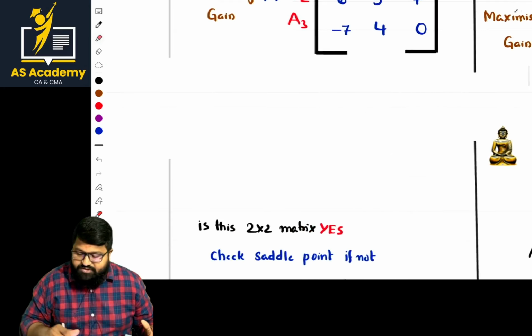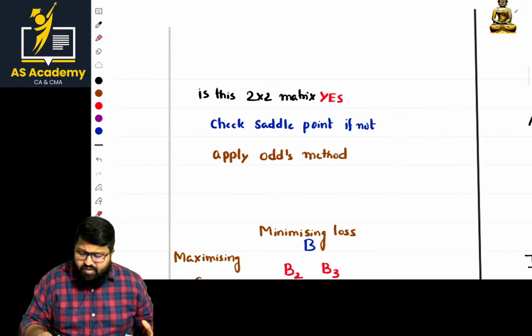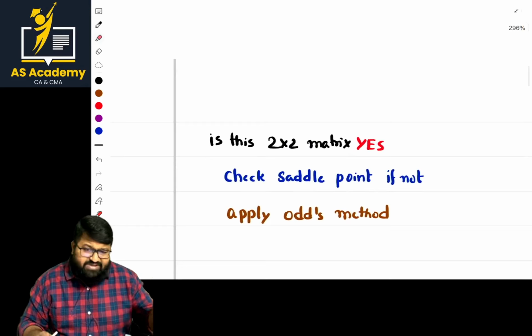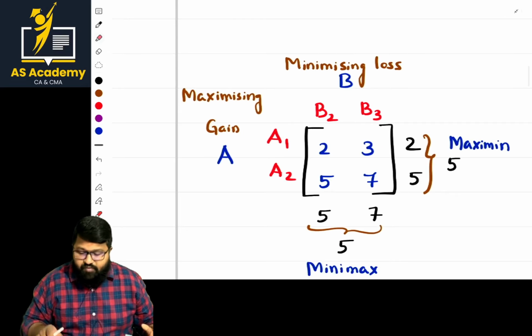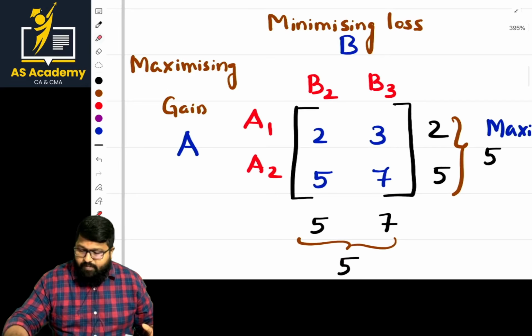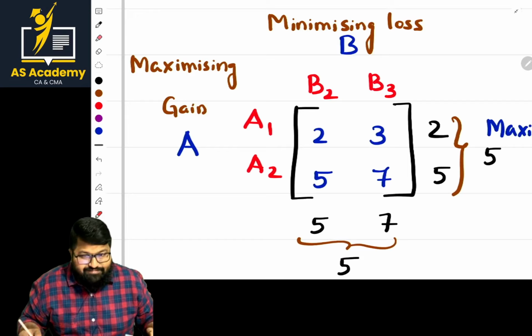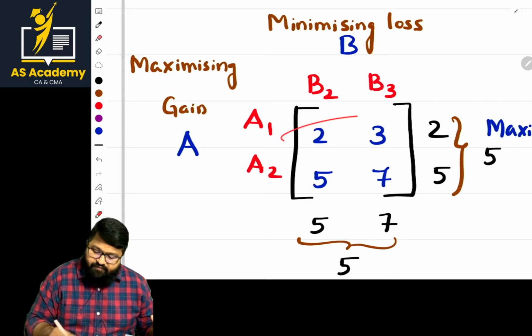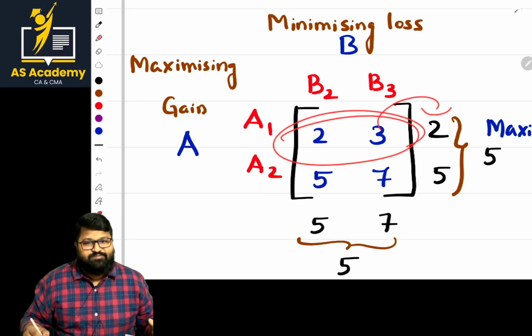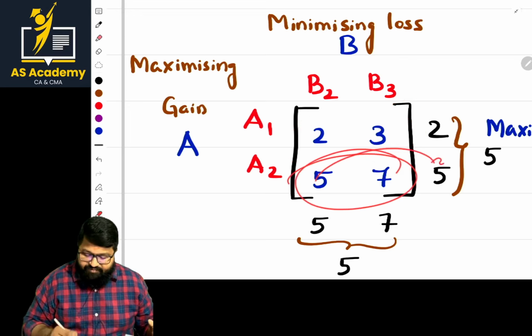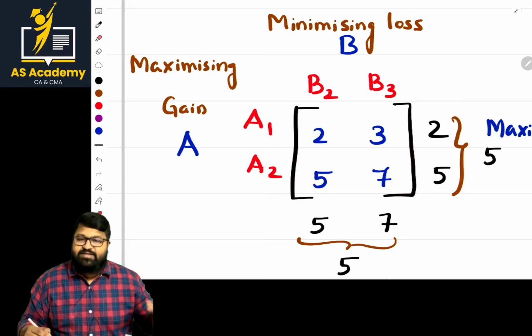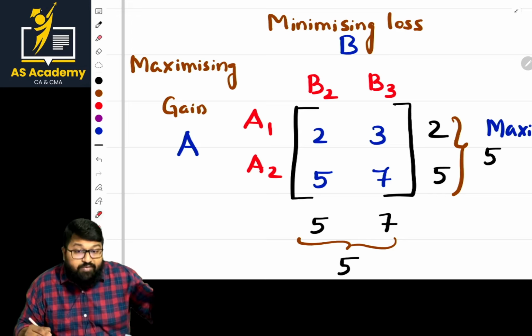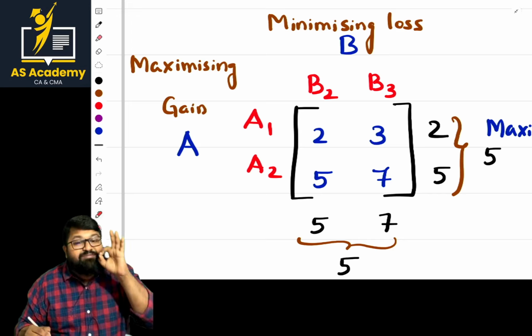Now what should we do? We have to first check the saddle point. If it is done, superb. If not, go with the odds matrix. In the case of the saddle point, what should we do? Take the least number from these two, and the least number from the other two. From these, what is the highest number? 5. That is the maximum value among the minimum values, known as maximin.